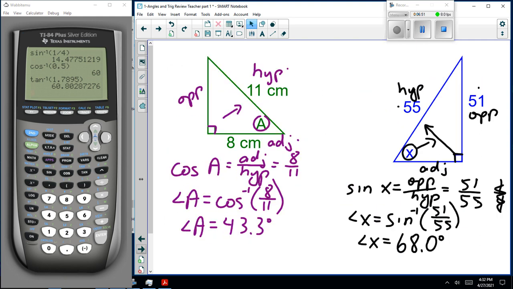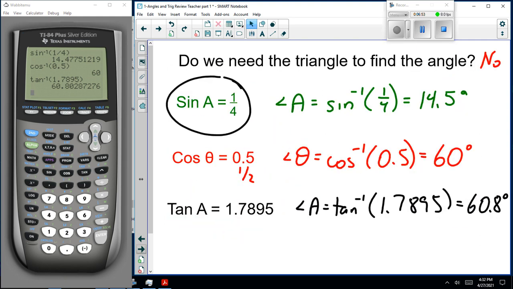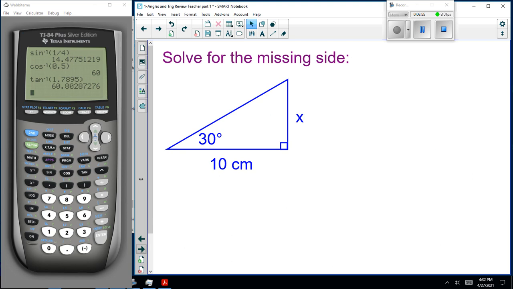So, last set of questions. Let's find the missing side. So all we have to do here, we have to label our sides. There's the right angle, this is the hypotenuse. That's the angle, this is the opposite. That's the adjacent. So, opposite and adjacent is tan. Tan of theta equals opposite over adjacent.